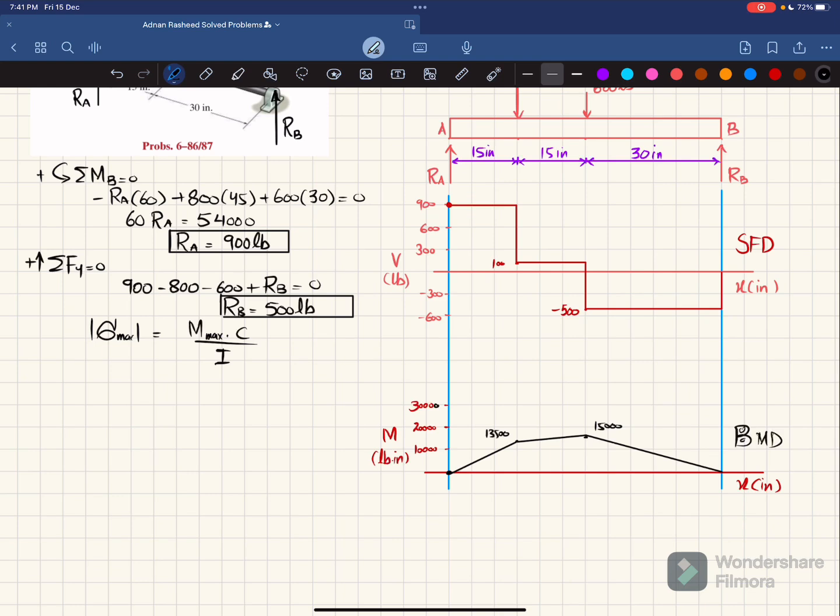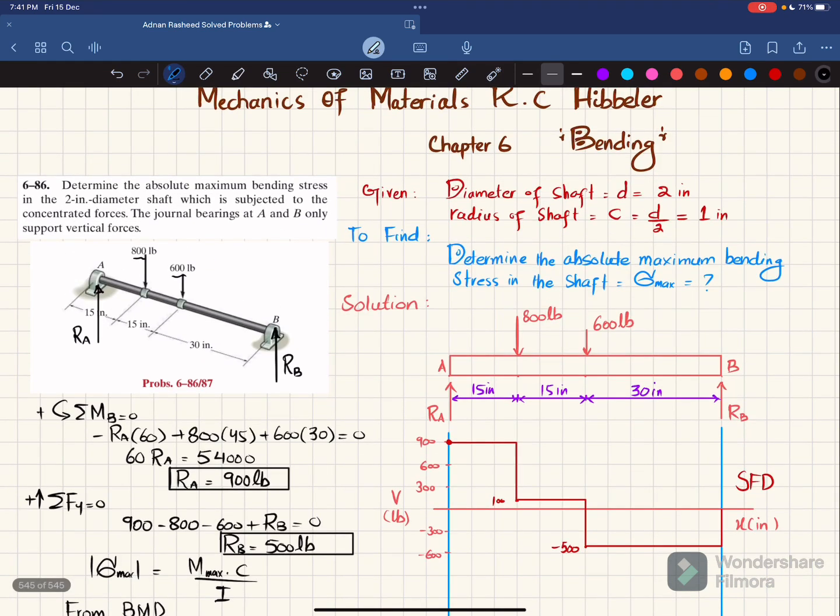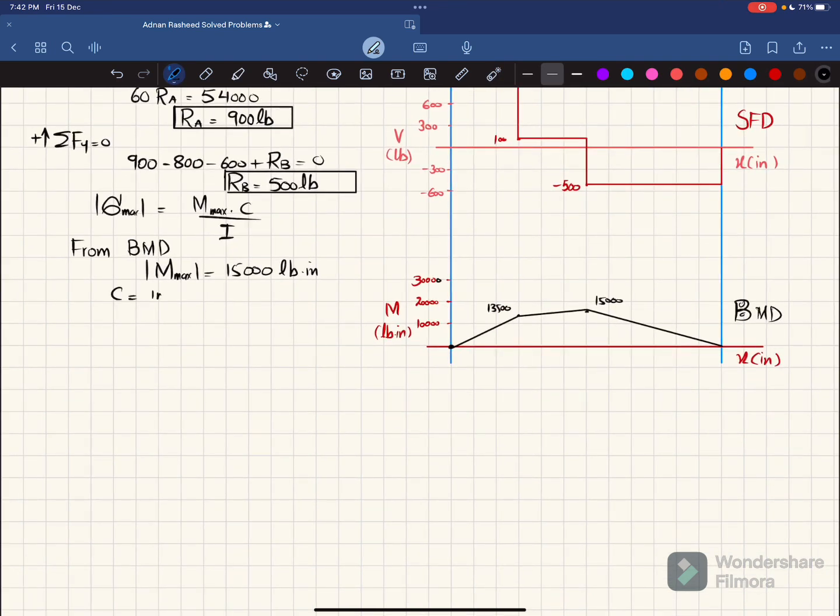Now from the bending moment diagram you can see that the maximum bending moment absolute value is 15,000 pounds into inch, and we have been given a rod whose diameter is 2 inch, so radius will be 1 inch. So c is equal to 1 inch. Now for a circular rod we have I, the second moment of inertia, equal to pi by 4 c to the power 4. So pi by 4 into c, which is 1, to the power 4.